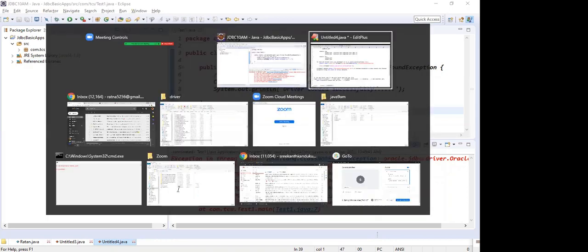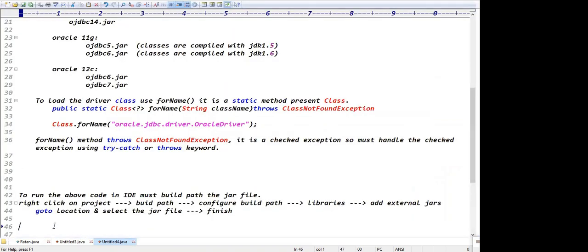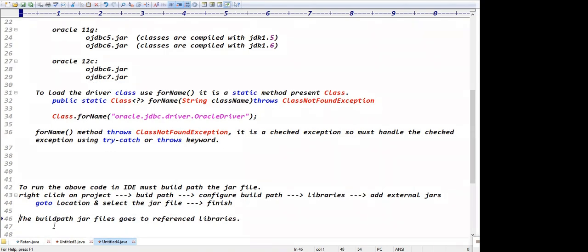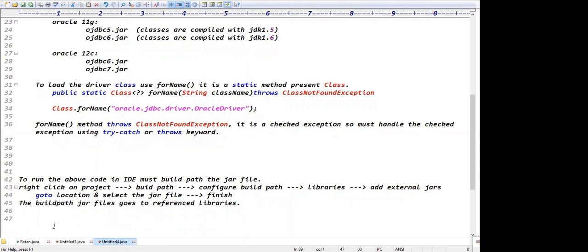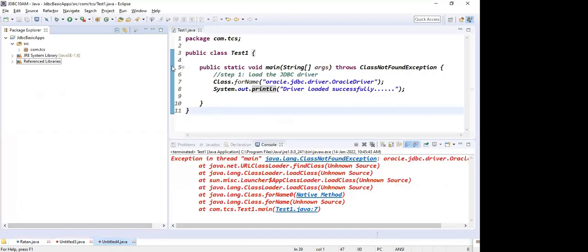Exactly. The build path jar files go to the referenced libraries folder, right? The build path jar files go to reference libraries. Exactly. I hope you got the clarity, right? After the build path, guys, can you please run this code?